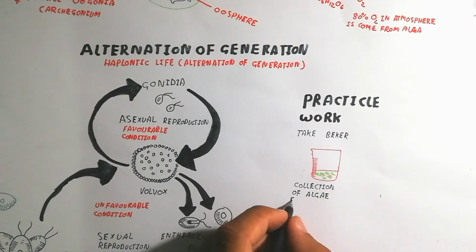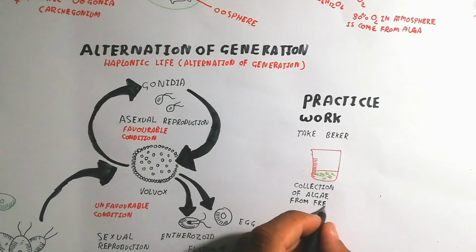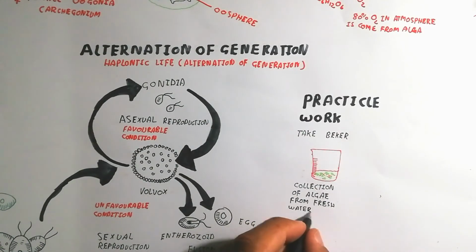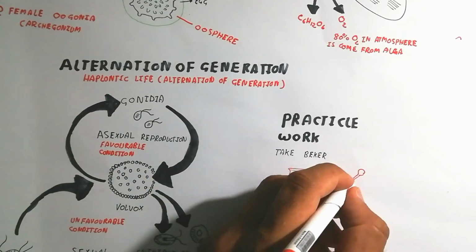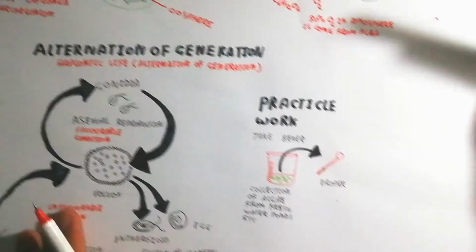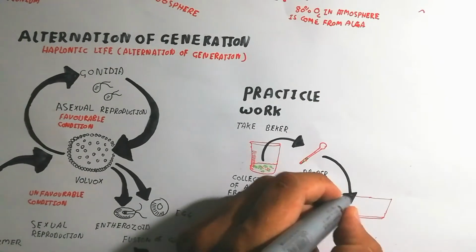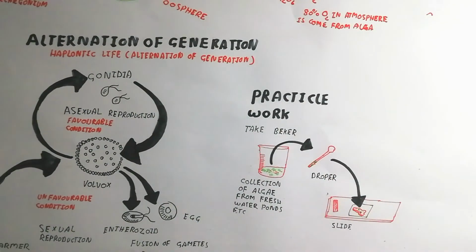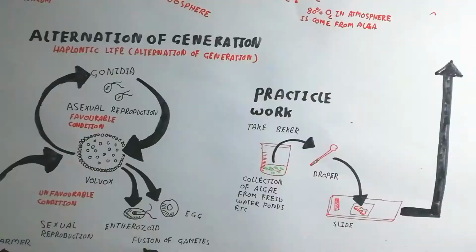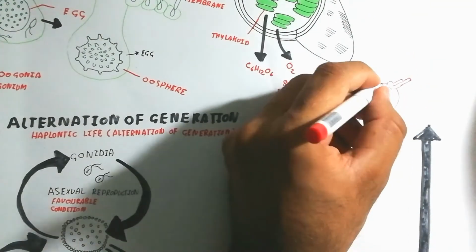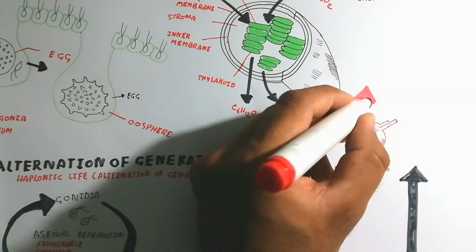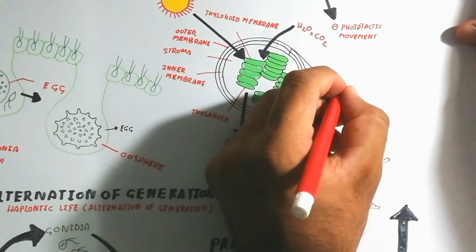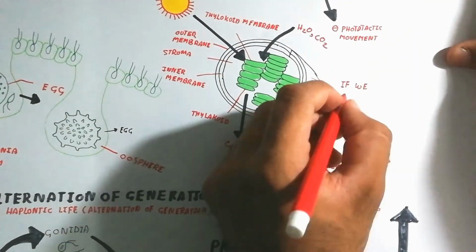Now we will talk about the practical work. Take one beaker and collect algae from freshwater ponds, a dish, or a river. Use a dropper to put one drop on a slide and cover it with a cover slip, then put it under the microscope to watch and analyze.